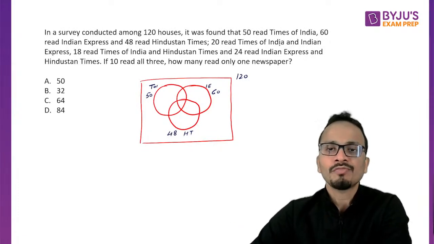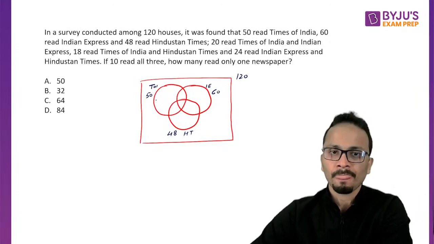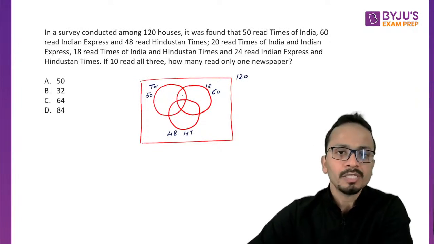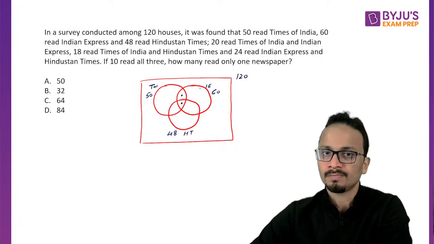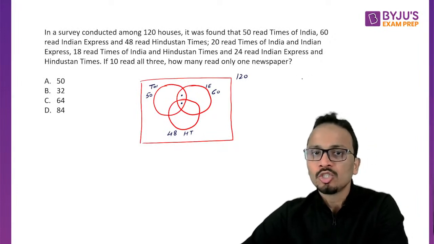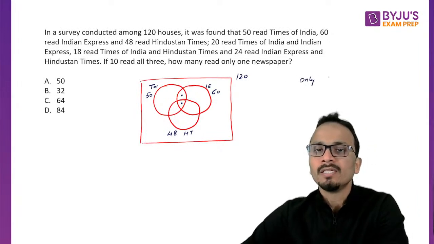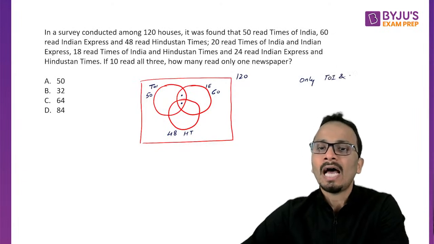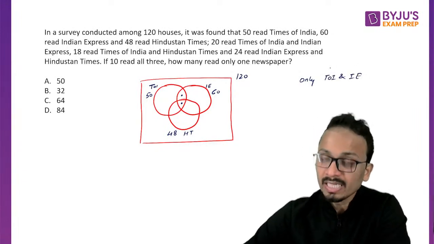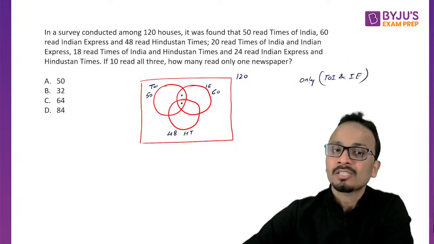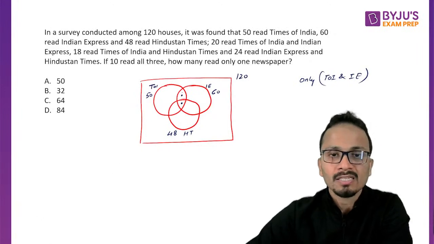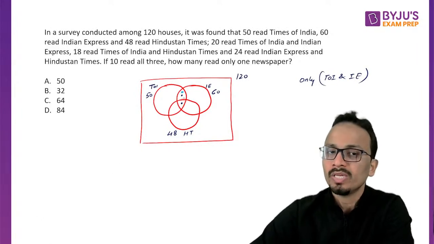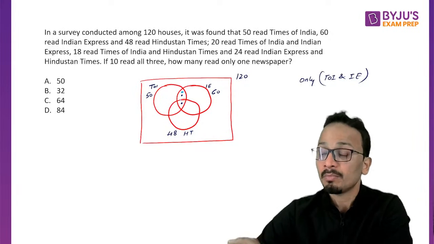20 read Times of India and Indian Express. Now Times of India and Indian Express, the common part is this part as well as this part. So 20 is the sum of these two values. If it was given that 20 read only TOI and Indian Express, I would have written it at this position which I have just marked with light blue color.